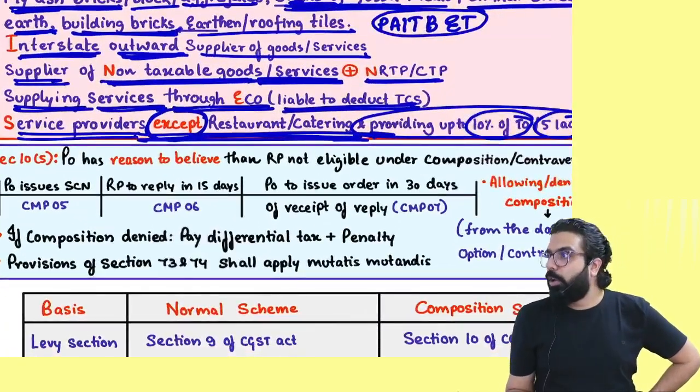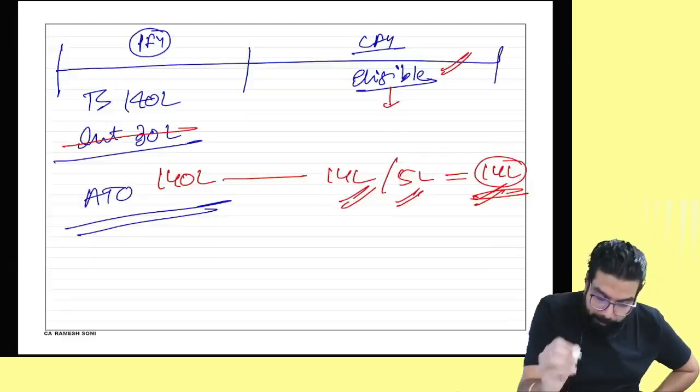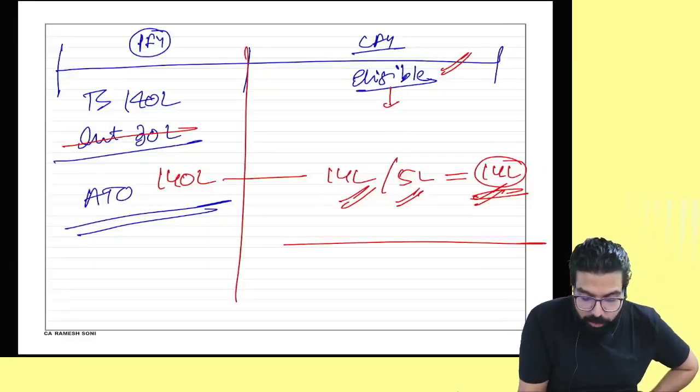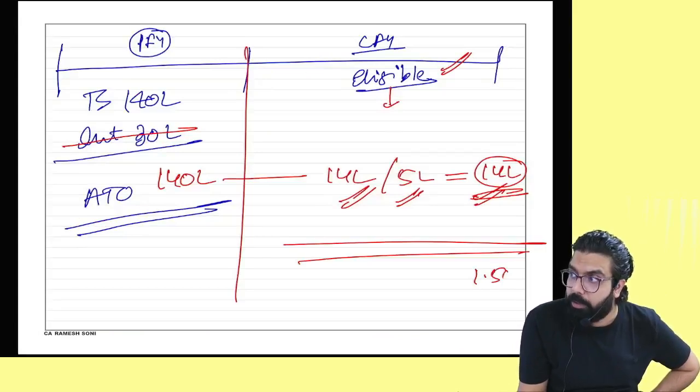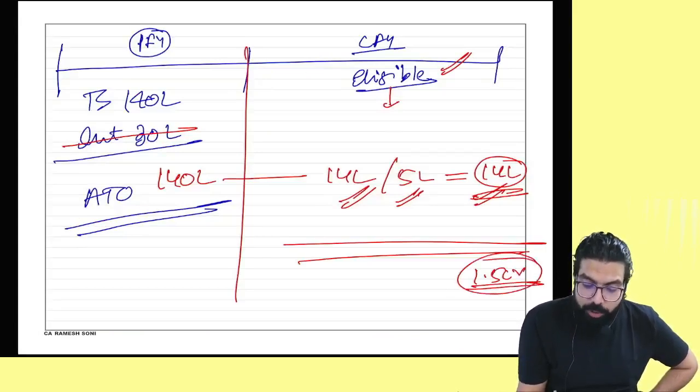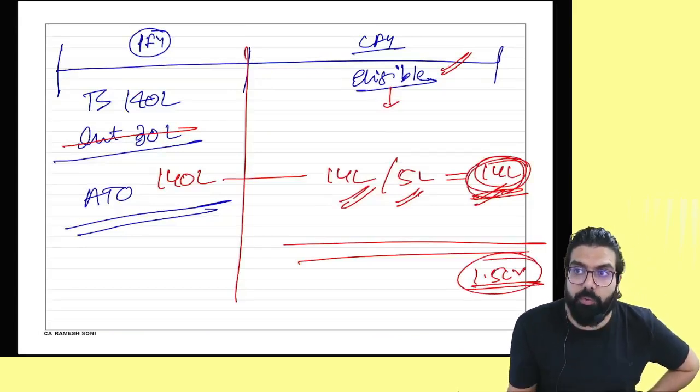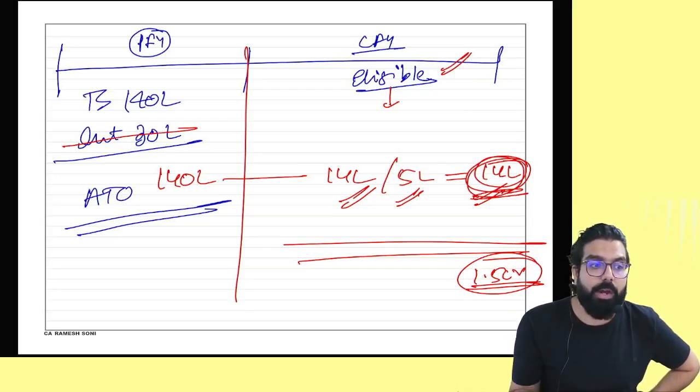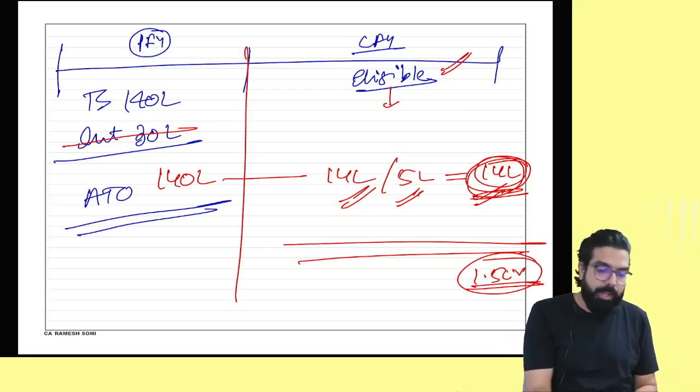Is this point clear to all? Now, sir, but you remember one thing. In the current year also, your turnover should not exceed how much? 1.5 crore. Is it including 14 lakh or excluding 14 lakh? Including 14 lakh. You should not exceed how much, everyone? 1.5 crore.